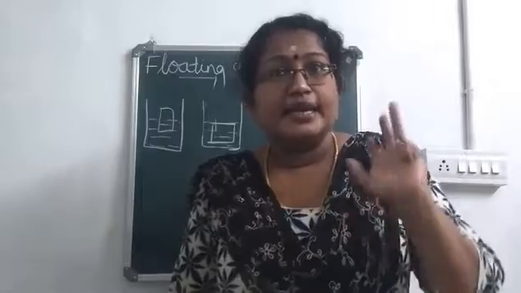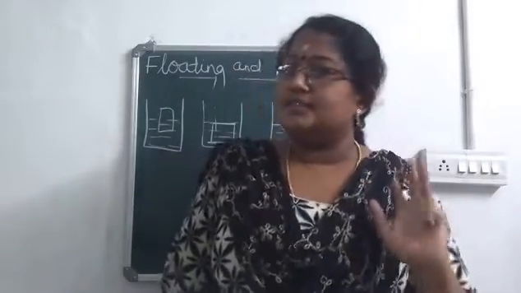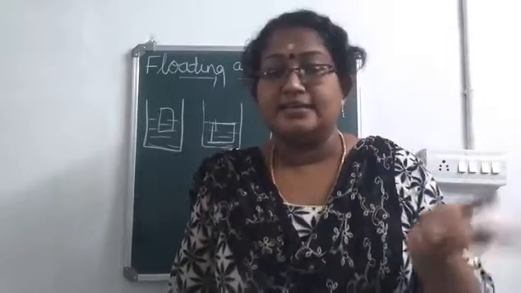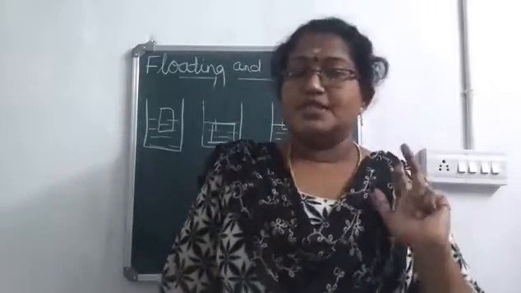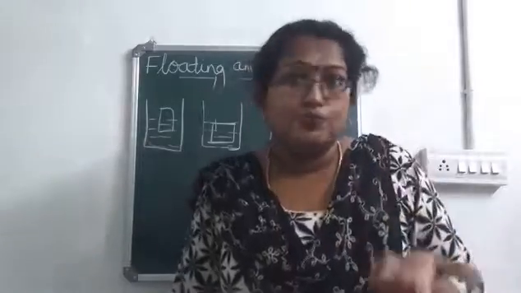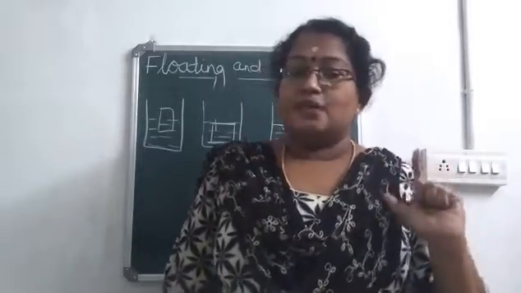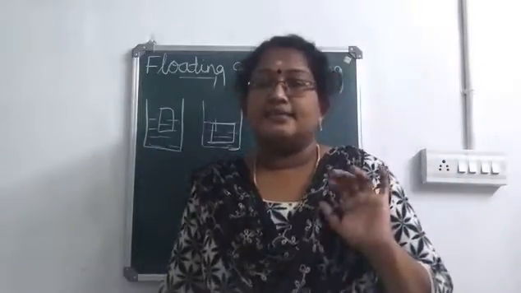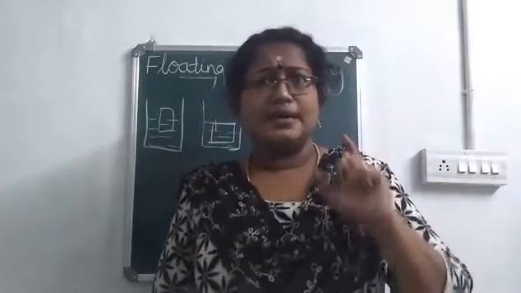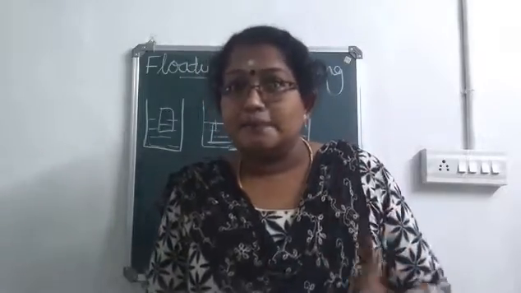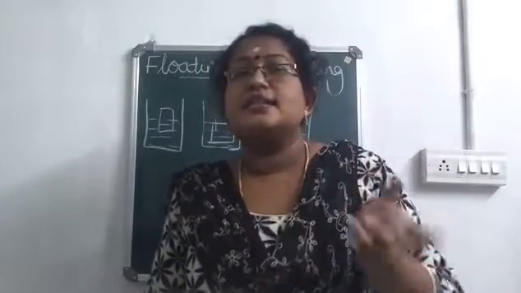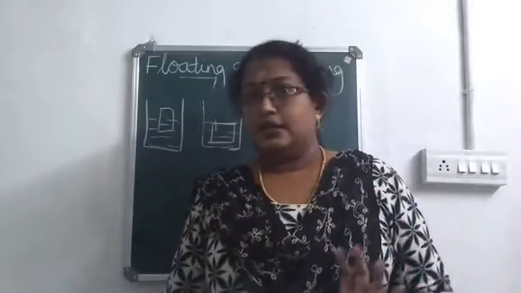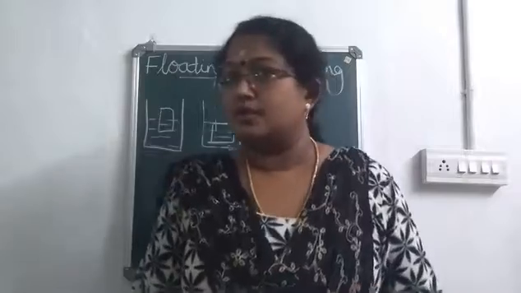Sinking and floating depends on the density, isn't it? So if an object has greater density, that object will sink. Objects with less density will float. Then an object which sinks in one liquid may float on another liquid. And the last one, the submerged part of a solid depends on the difference in the densities of the solid and the liquid. Clear? So these are the things which you should remember.